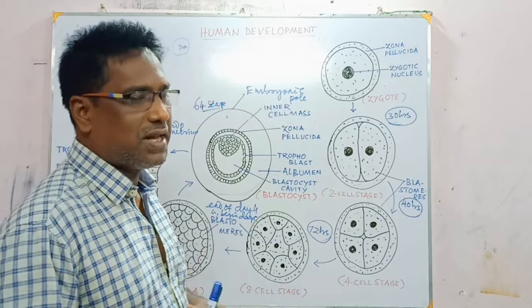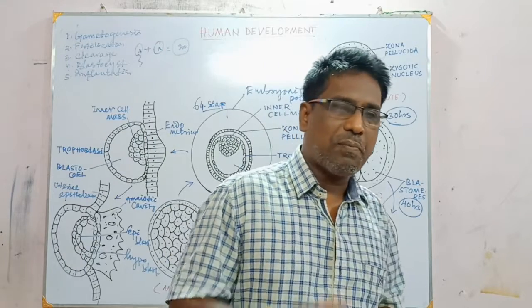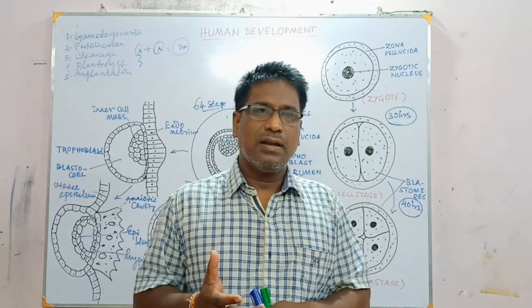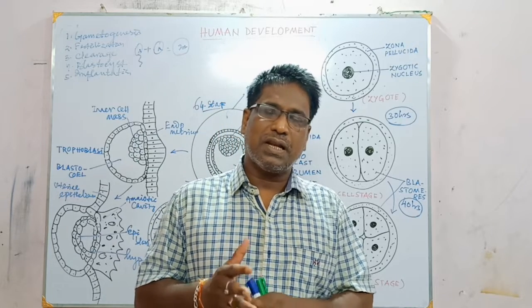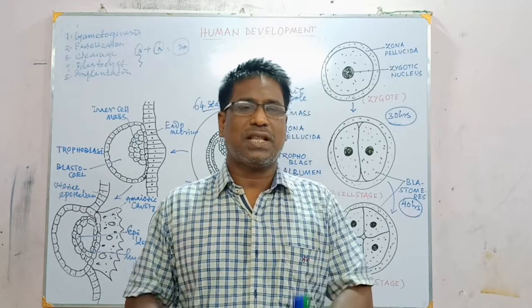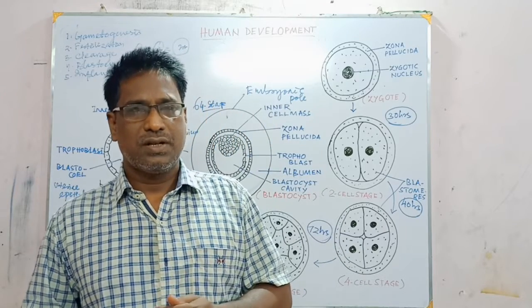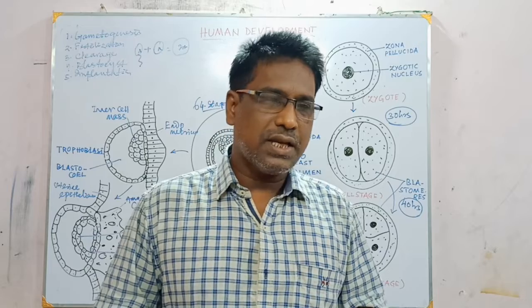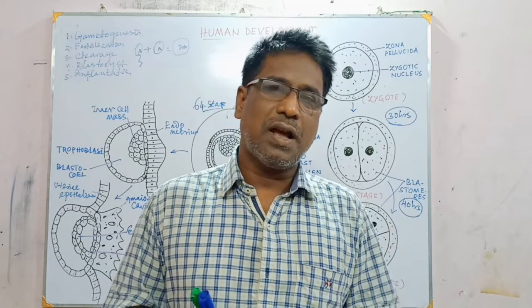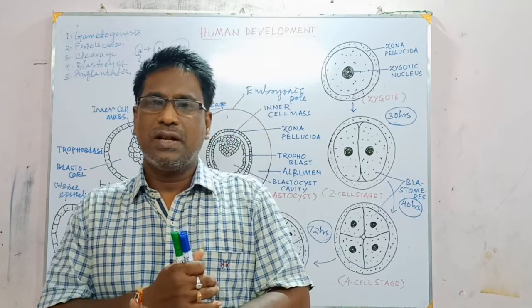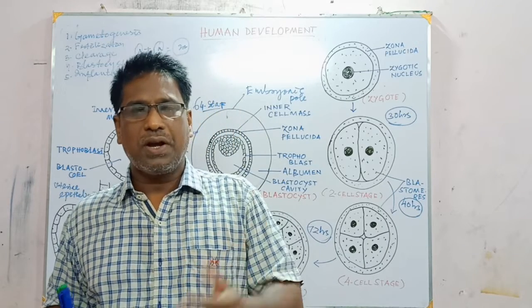During fertilization, the haploid male gamete, that is sperm, and the haploid female gamete, that is ovum, fuse together to form a diploid zygote. So the definition is fusion of a haploid male gamete with a haploid female gamete to form a diploid zygote.